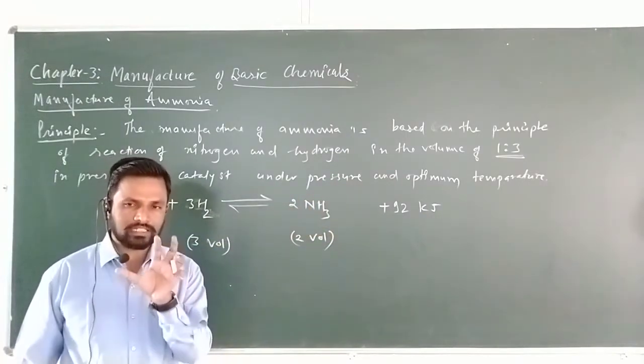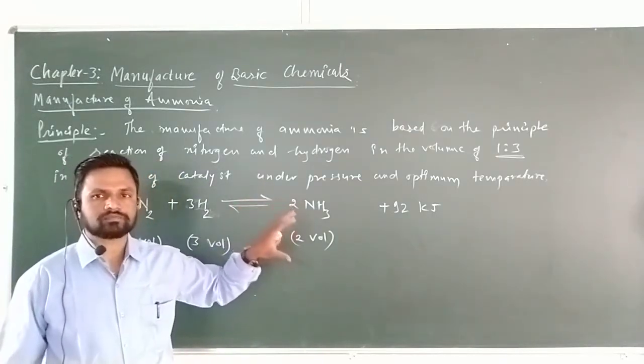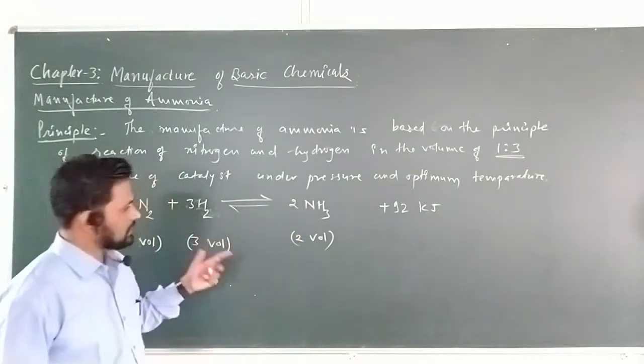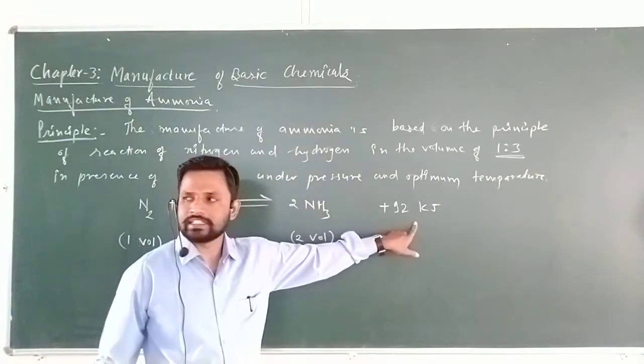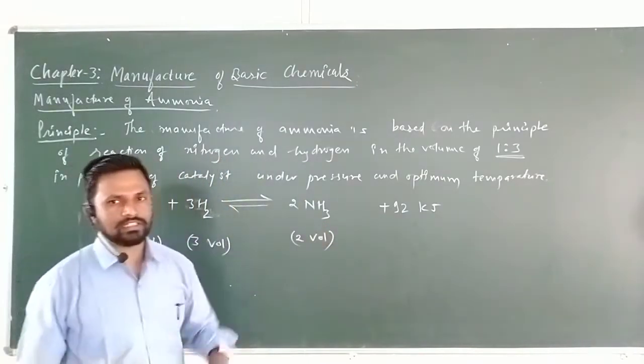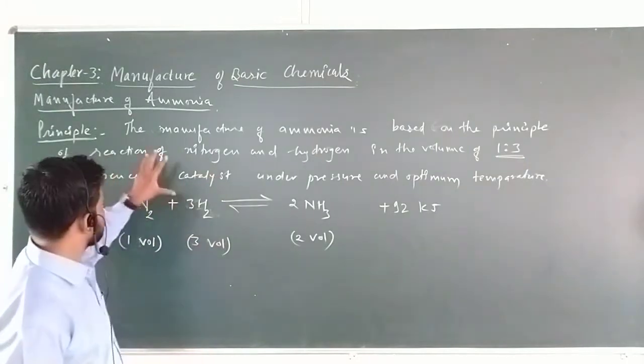Optimum temperature is that temperature at which you will get the maximum yield of the product, that is the optimum temperature. With this reaction, plus 92 kilojoules of heat is evolved. It is nothing but an exothermic reaction. This is the basic principle. Basic principle, what is that?